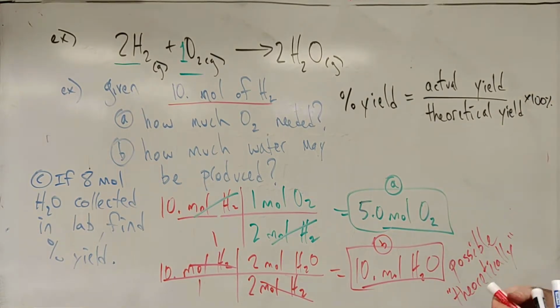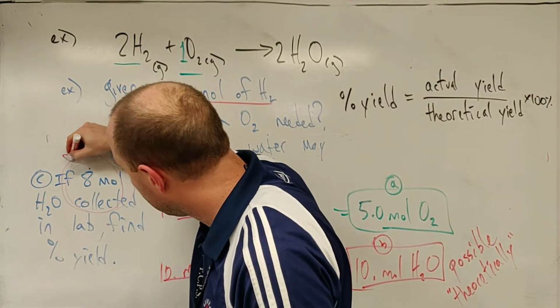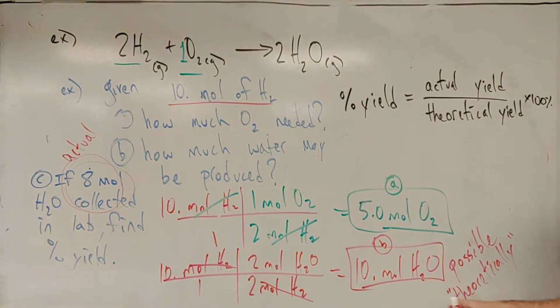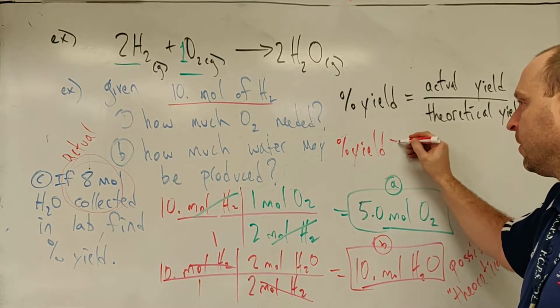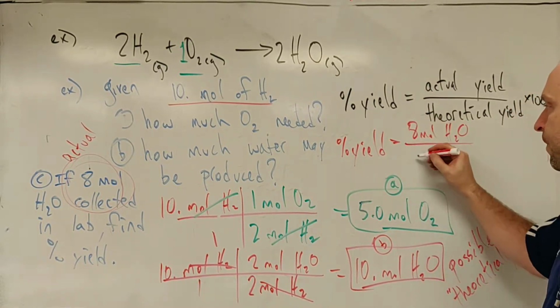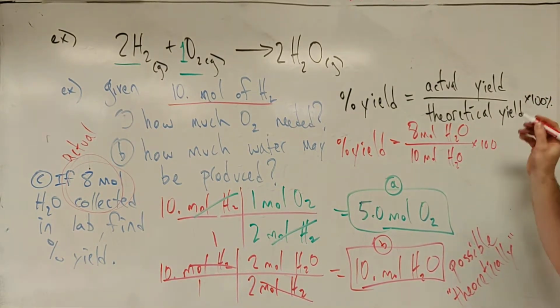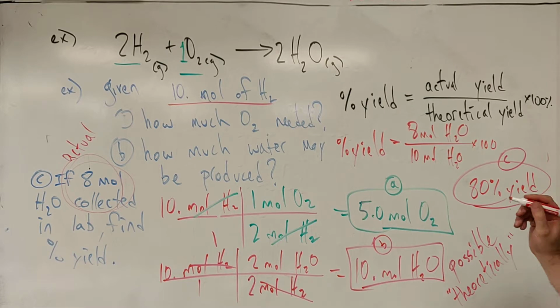So our actual yield, it has to be given, right? And in this case, this is what was actually collected, right? And down here, this is what we could have made theoretically, right? So our percent yield is going to be that 8 moles of H2O over 10 moles of H2O times 100, or 80% yield. And that's for the reaction overall, and that comes up later in some types of calculations.